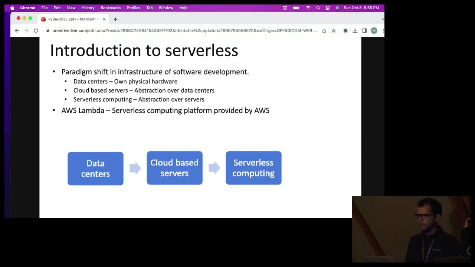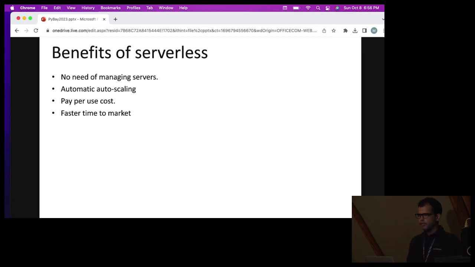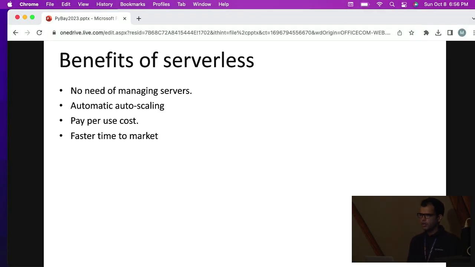Serverless basically means that developers don't need to worry about managing servers, like creating network infrastructure, provisioning servers, doing OS patches, doing OS updates. It's just automatically managed by cloud providers. So AWS Lambda is a serverless computing platform provided by AWS. There are some benefits of serverless architecture. One, as I talked about, is no need to manage servers. Developers just need to worry about their application code. They don't need to worry about the actual servers where their code will be run.